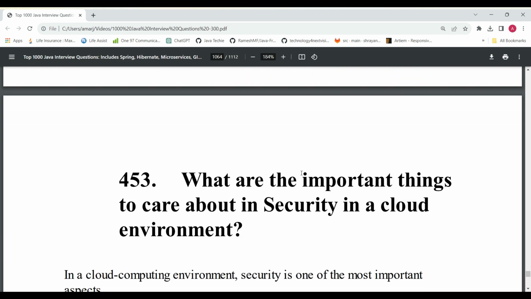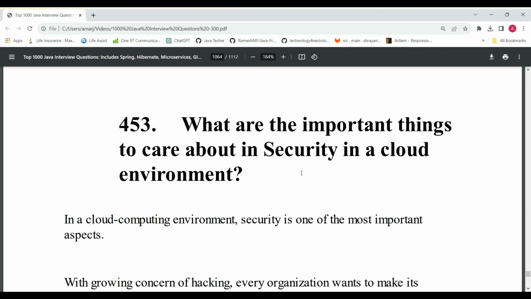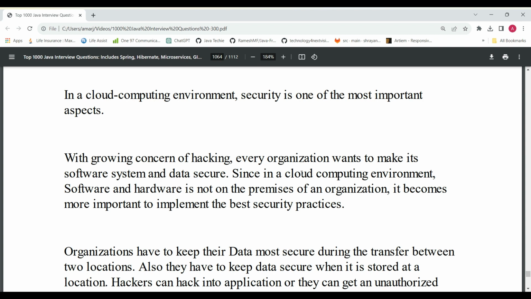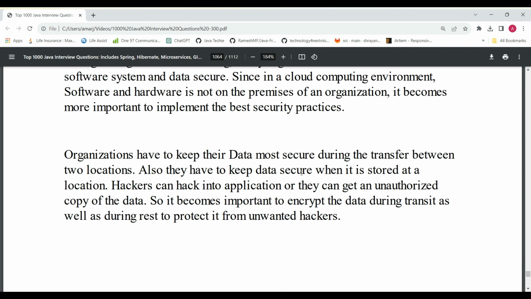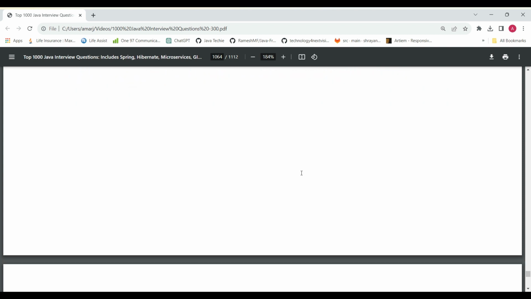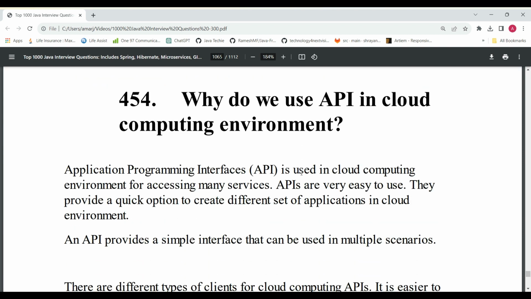And now, what are the important things to care about for security in a cloud environment? There are multiple important things that need to be taken care of while we use any cloud environment or cloud computing.